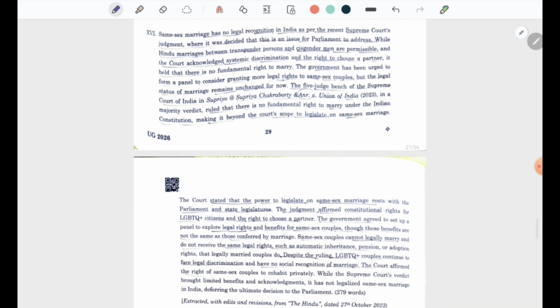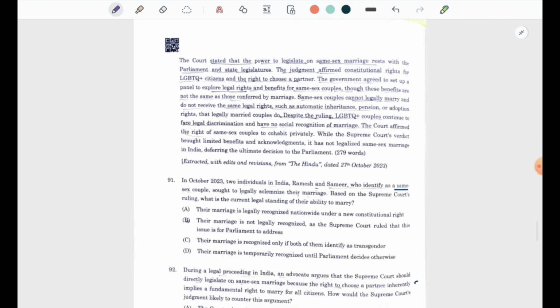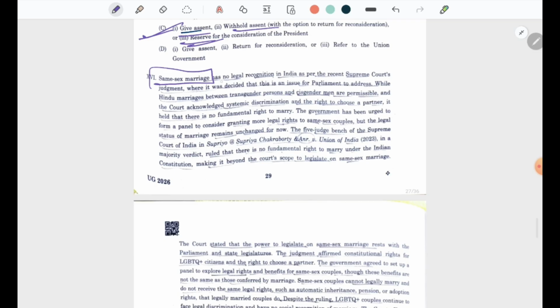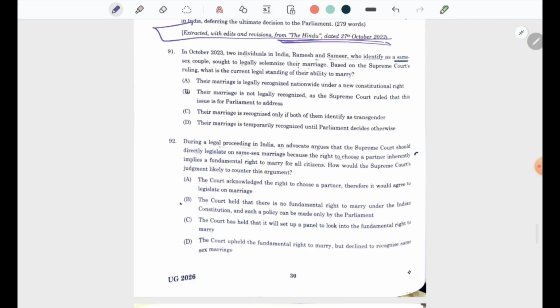Then we have the next paragraph. Again, the first thing we should understand is the source. This explains what we should read. It is important to read the newspapers. The questions are related to same-sex marriages. It is again a current legal awareness topic. Again, most of the answers can be directly traced from the passage. However, knowing the topic becomes very much important.